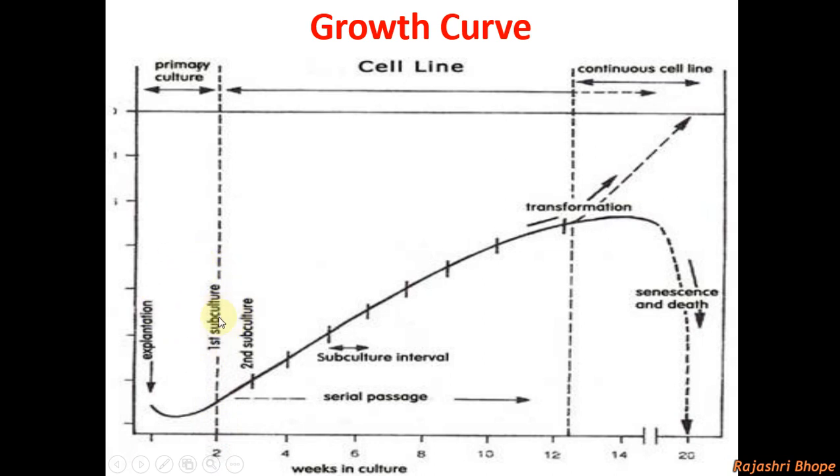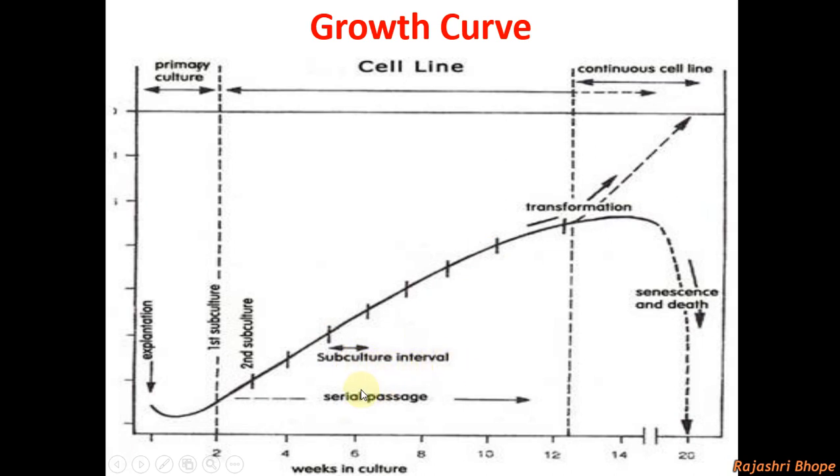First subculture is made, that is, the cells from the primary culture are transferred from the old flask to a new one, or to fresh medium. Then the second subculture, third subculture, and so on, after a specific time interval.